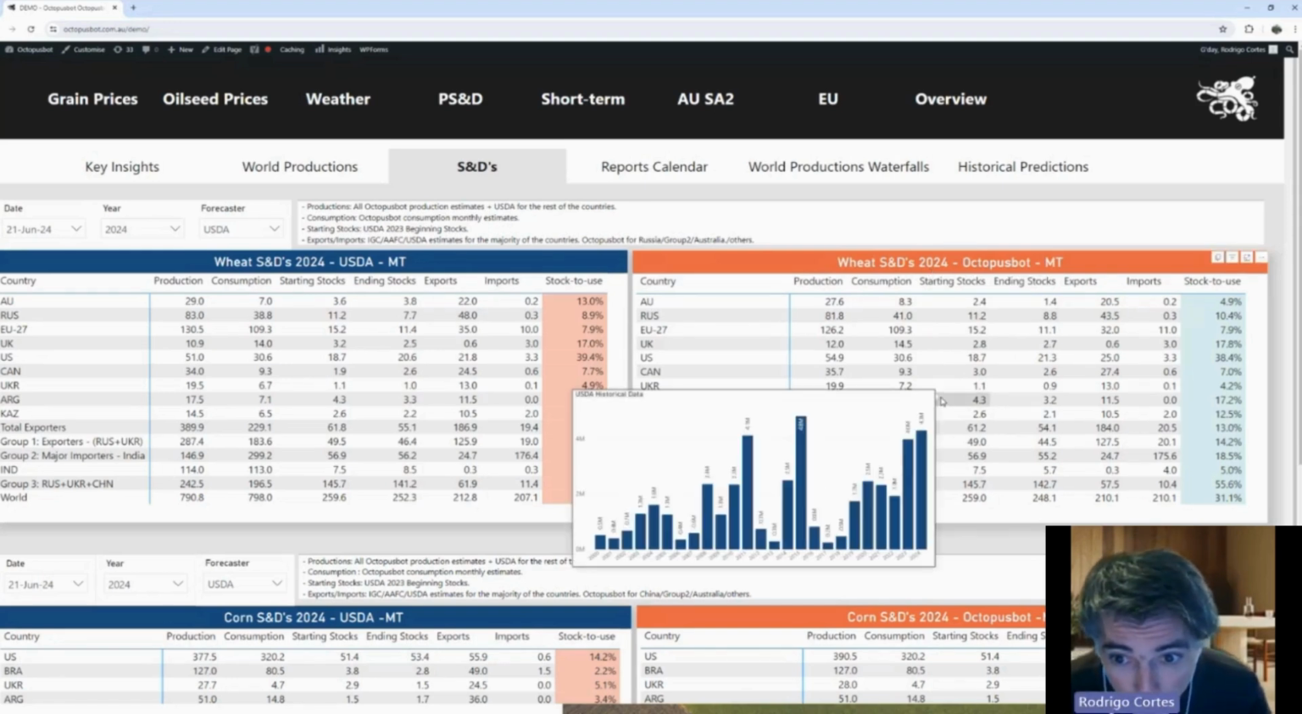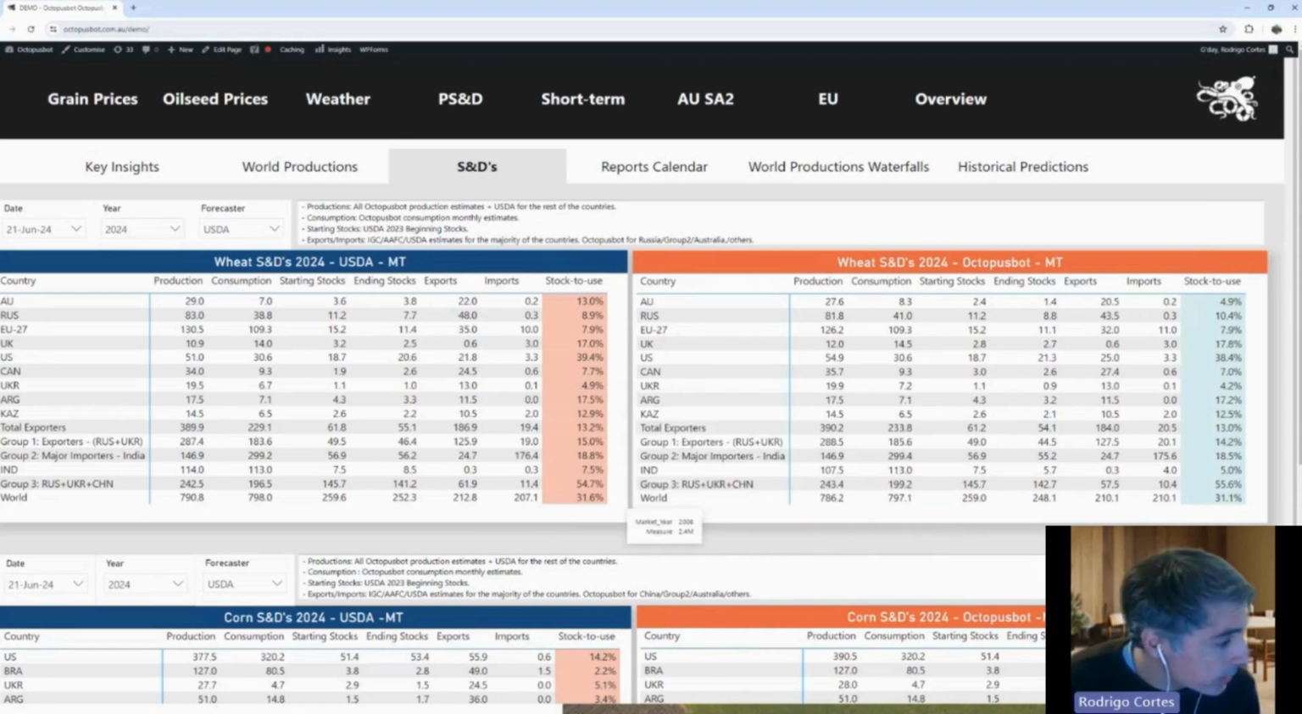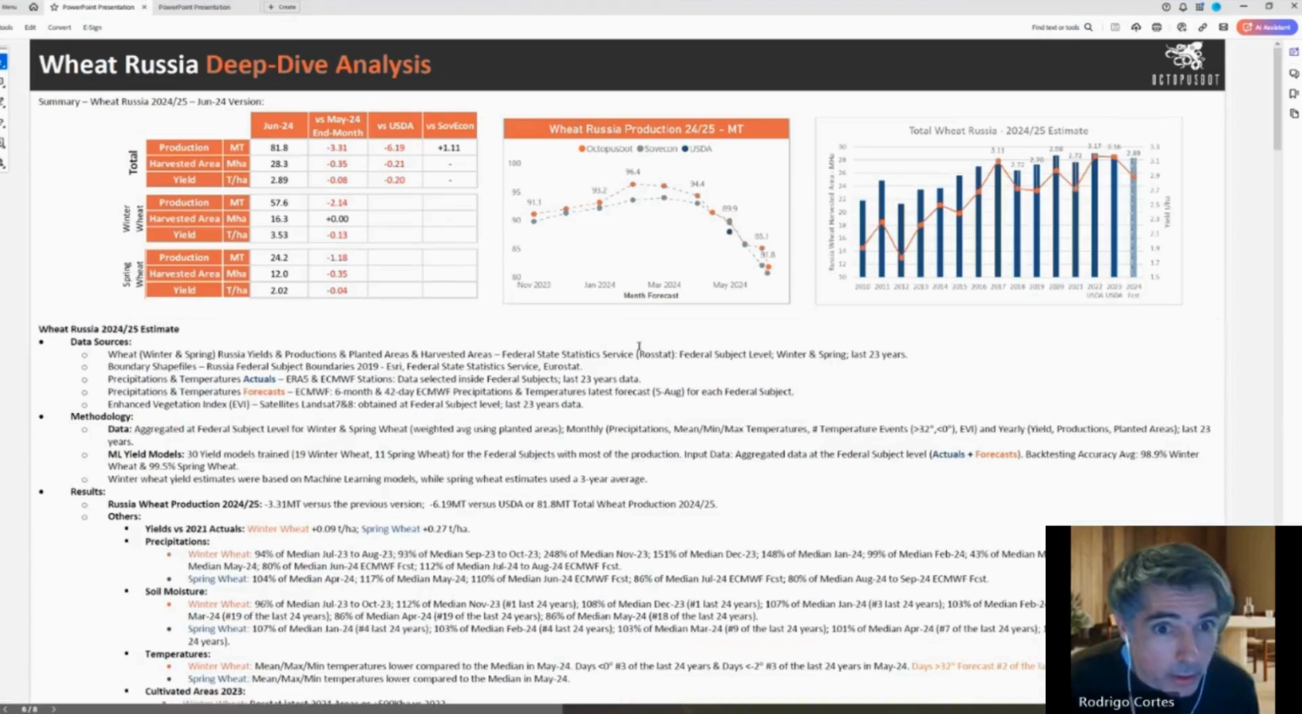So now, getting into Russia, where things got interesting in the last couple of weeks, month. For that, I'm going to go into the detailed report. For Russia, we started with a production of 91 million tons. That was an estimate we did in the month of November, so the winter wheat was already planted, and the spring wheat was far from being planted. As you know, that's in April of the next year.